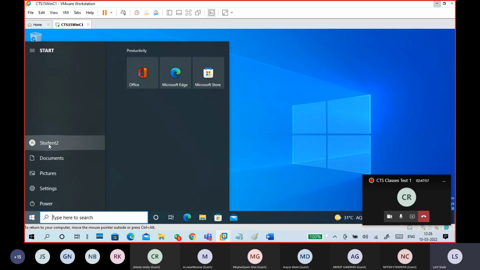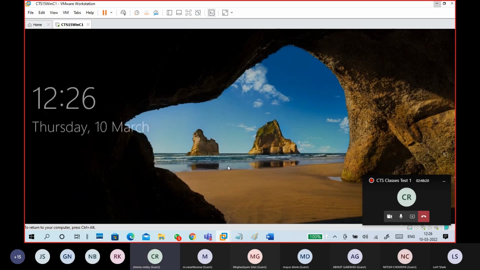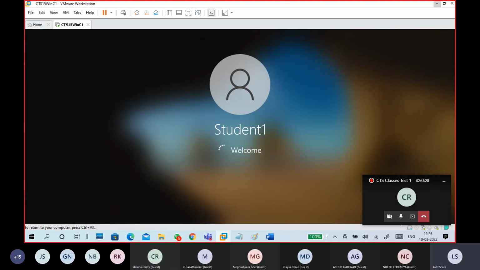Again, switch back. You can sign out and sign in, or you can do it like that also. Sir, when we switch to student 2 and go back to student 1, it asks for a password. Why is it asking for a password? Normally it will ask for a password when you are switching.